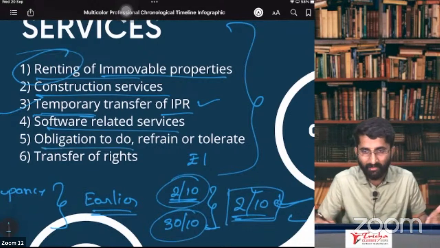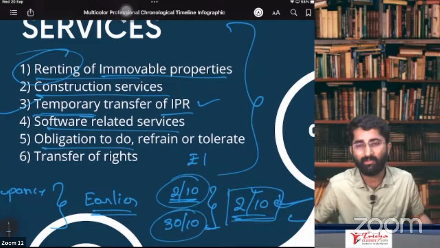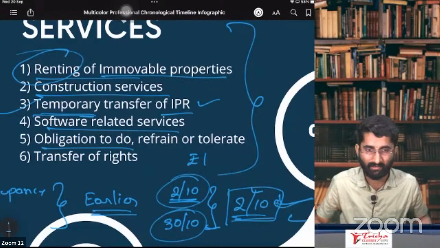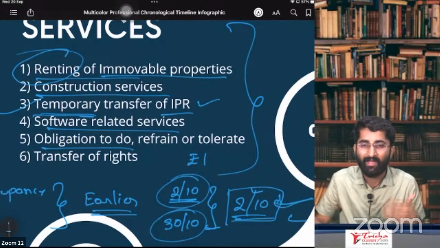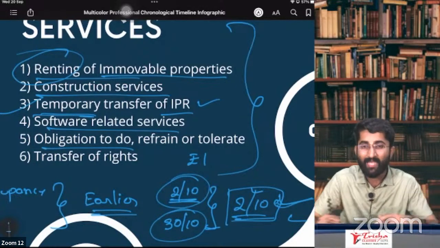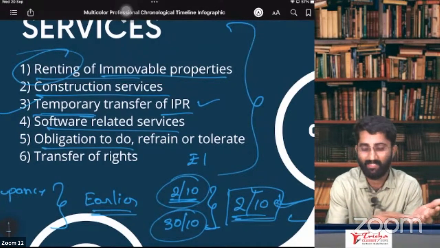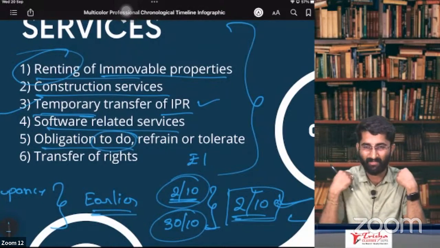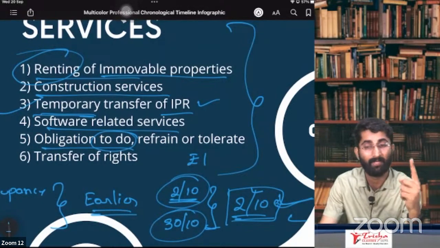Obligation to do something, refrain from doing something, or to tolerate something. Example, I ask you to do the dance and you are a good dancer. I told you, you have to do the dance, so I'll pay you some amount for it. So what is this? To do something. What you are giving me is the service, for which I am giving you the consideration. So this is supply of service.